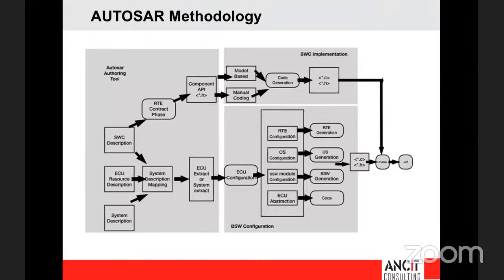But if the communication is inside the ECU itself, not communicating with an outside ECU, does the ECU extract also come into the picture? Actually, if it is inside that ECU, then you may use the IO hardware abstraction or something like that, so you'll only use the IO layers. If you are going to have inter-ECU communication, then you'll have a delegation port which will actually tell that this data is not coming from this ECU, it is going to come from another ECU. So there you use something called a delegation port.